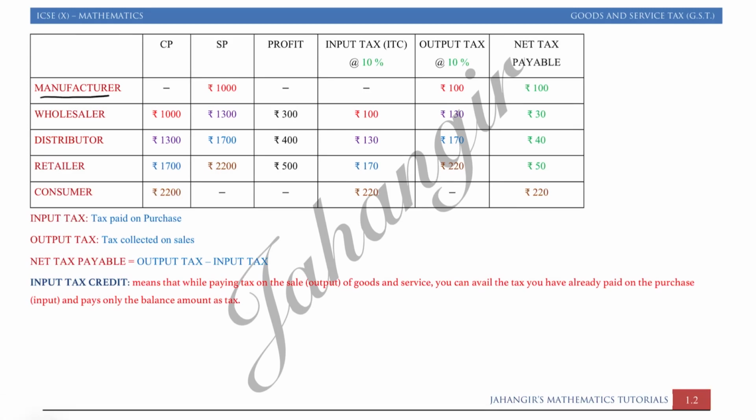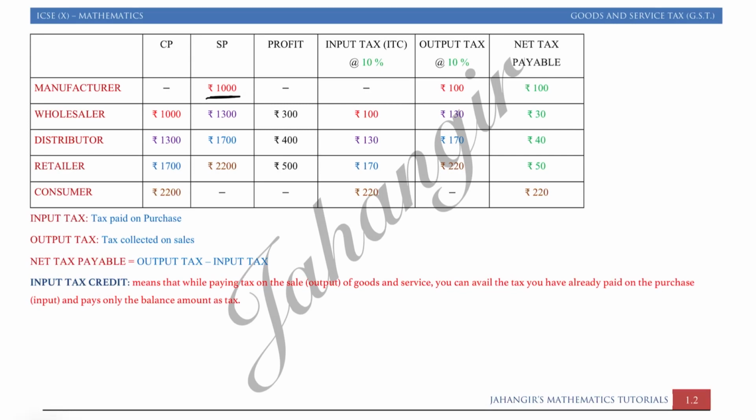Manufacturer, his CP does not exist. SP is 1000 rupees. If you see, you get the SP over here. This is the SP of the manufacturer. Manufacturer had sold. First, let us complete the manufacturer's part. The manufacturer's profit we don't know, because the SP of 1000 includes the profit itself. I don't know what the CP is, so we don't have the profit.